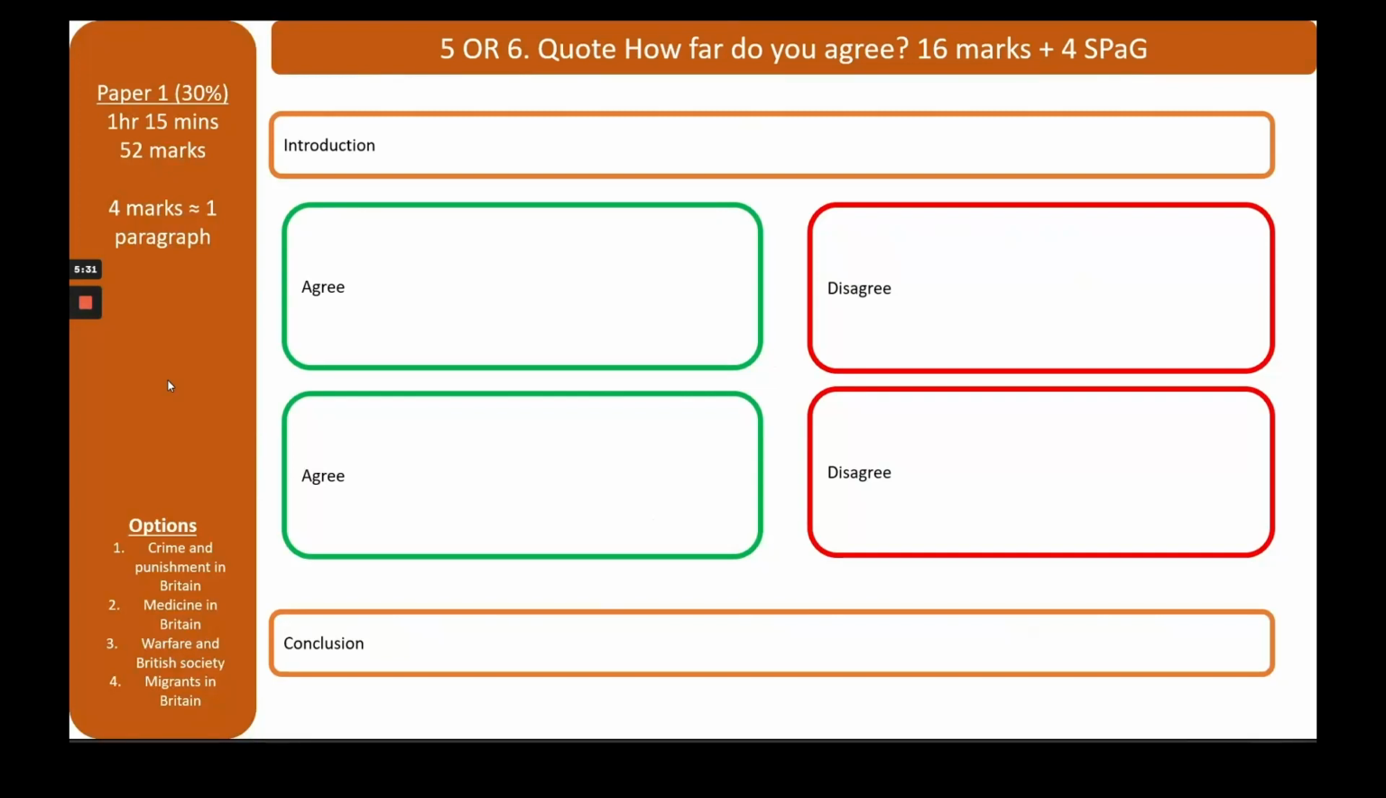So the next part of the exam, remember, you need to pick question 5 or question 6. I've given you this structure, so you make an introduction, that's 1 paragraph, 2 paragraphs to agree, 2 paragraphs to disagree, and conclusion. I'll explain why I've done that in a moment. This question is worth 20 marks. Your exam paper is worth 52 marks. So the majority of your marks will come from this question, and it's important that we get it right.